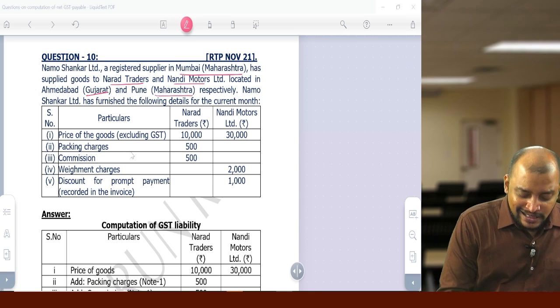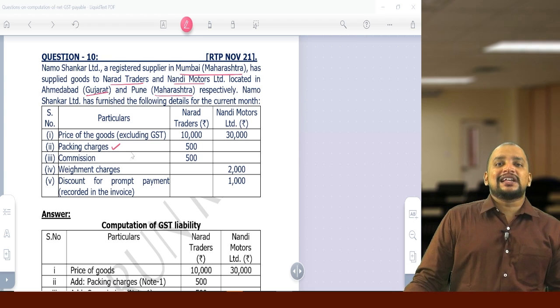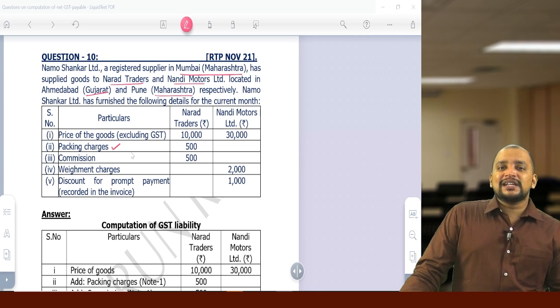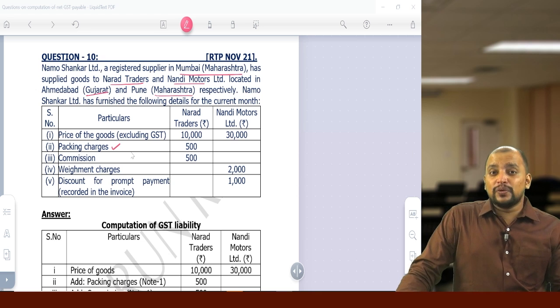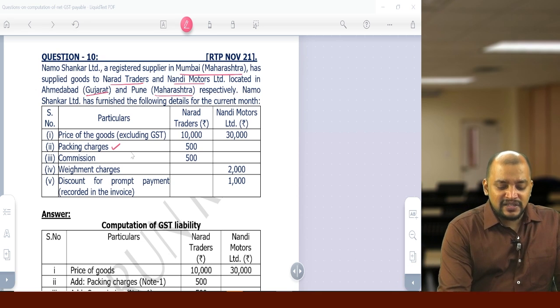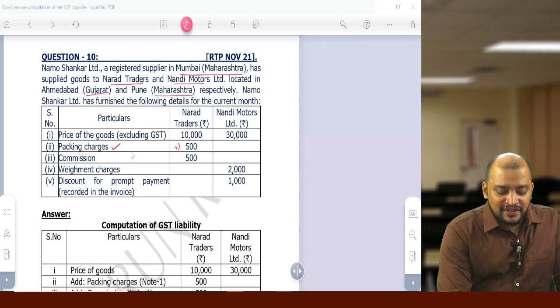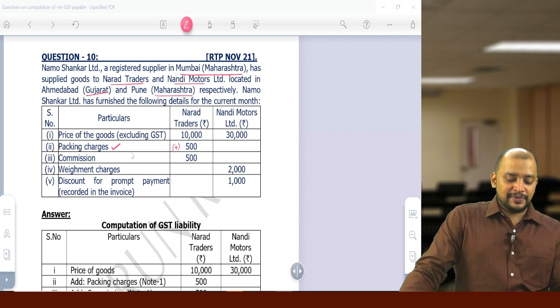Now, packing charges will come under incidental expenses or other expenses incurred by the supplier and charged to the recipient. Therefore, that will be included in the value. Okay. So packing charges will be included in the value. In the given price, it is not included in the 10,000, so we are adding this.